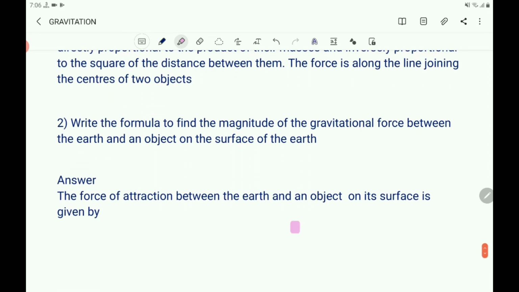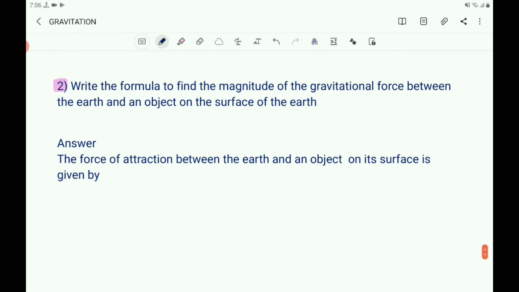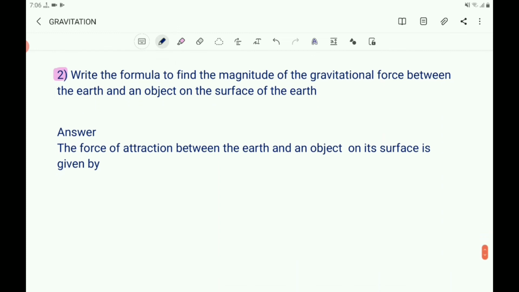The second question here, write the formula to find the magnitude of the gravitational force between the earth and the object on the surface of the earth. The force of attraction between the earth and an object on its surface is given by the formula F equals G M m by d square.